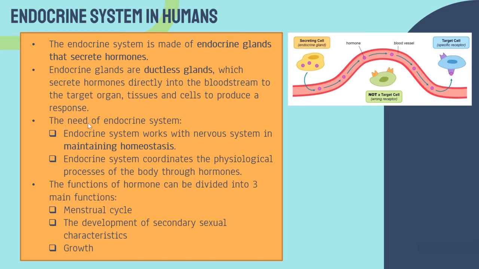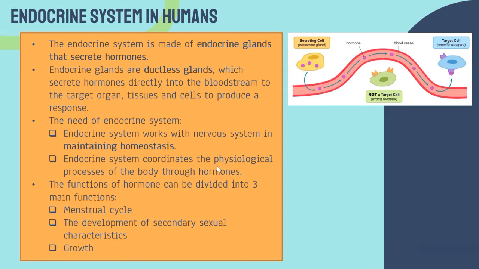Now, the need of the endocrine system. The endocrine system works with the nervous system in maintaining homeostasis. In the next chapter we are going to learn about homeostasis. The endocrine system coordinates the physiological processes of the body through the hormones.